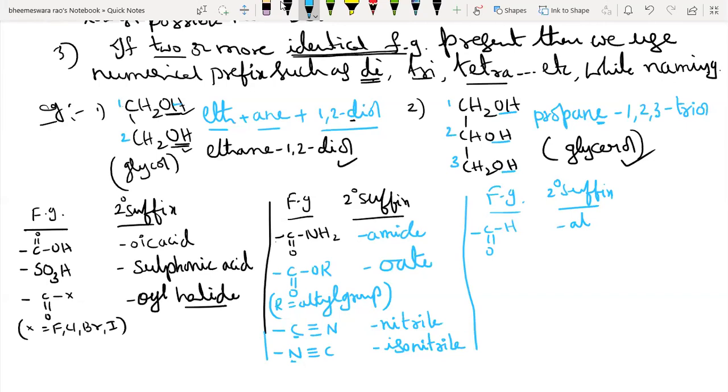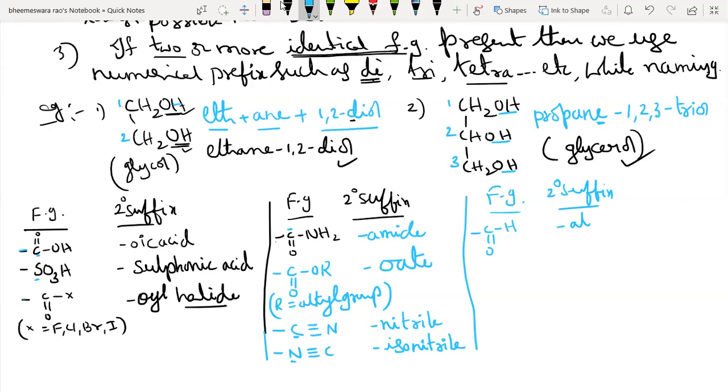Yes, sir. This is the carbon through which it is bonded to the parent chain. See here, Mithun, the carbon is not satisfying its valency because through this bond it is bonded to the parent chain. Then only it satisfies the valency of carbon. Here I am writing the group, not the compound. Here also, after forming a bond with the parent carbon chain, sulfur satisfies its valency.